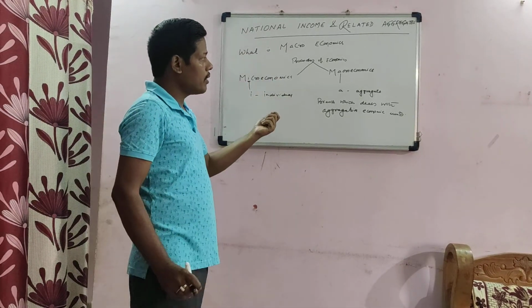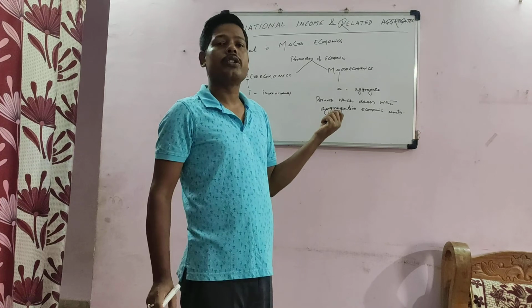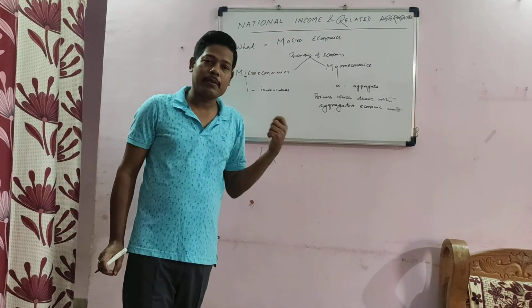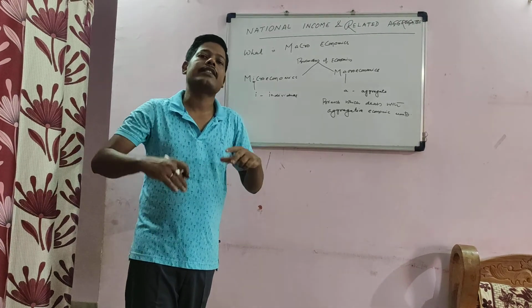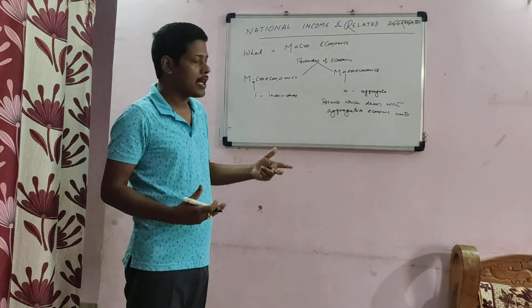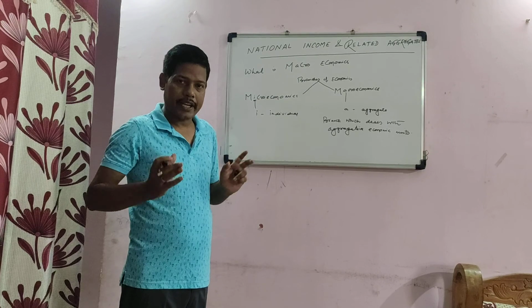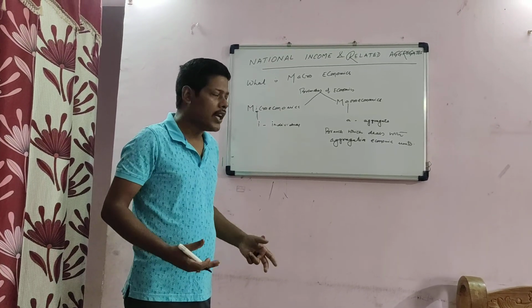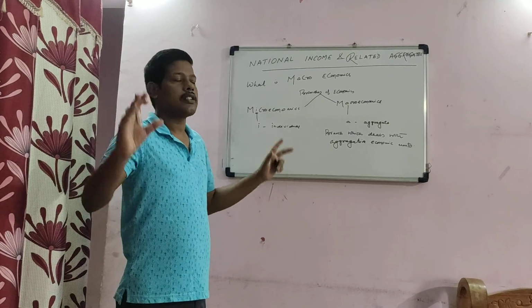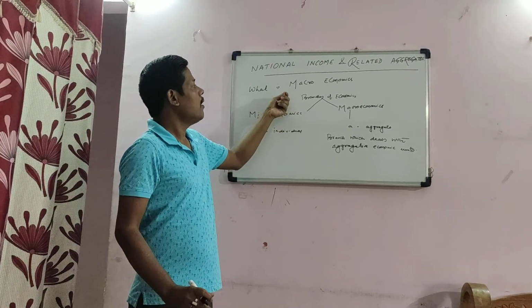So macroeconomics is that branch of economics which deals with aggregative economic units, or studies the economy as a whole. The different concepts are aggregate demand, aggregate supply, national income, balance of payment, budget, etc. So this is called macroeconomics.